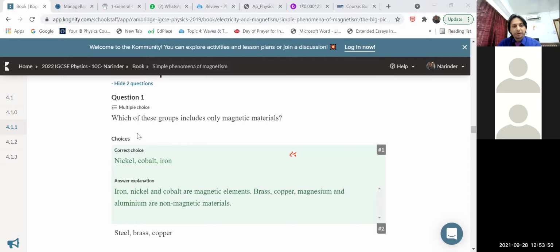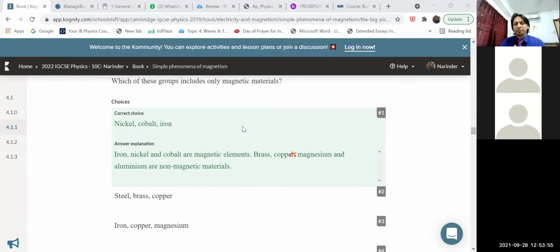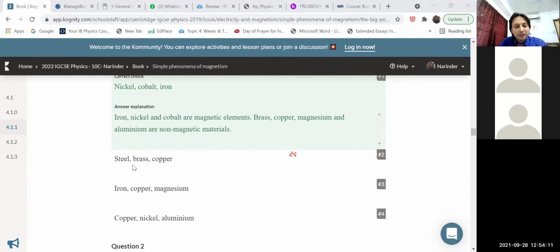Let's see one question here, children. Which of these groups include any magnetic materials? I have not explained magnetic materials to you, but magnetic materials are materials that are attracted by a magnet. In your lower class, you already studied this point. Examples you have to remember today: nickel, cobalt, iron are the best examples of magnetic materials. Steel is a magnetic material, but brass and copper are not magnetic materials. Iron is a magnetic material, copper and magnesium are not. And again, nickel is there, but aluminum is not.